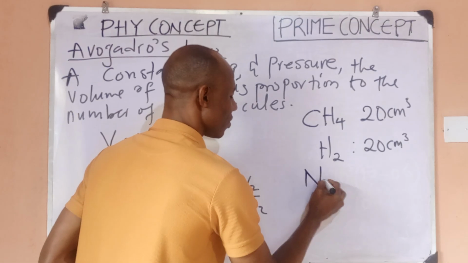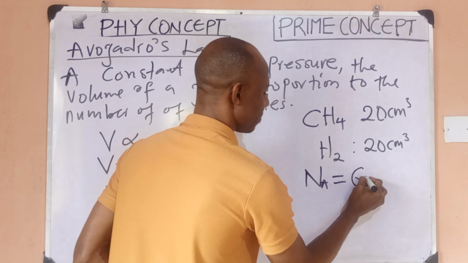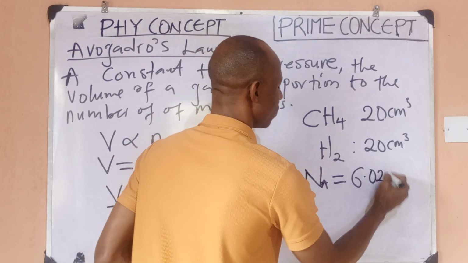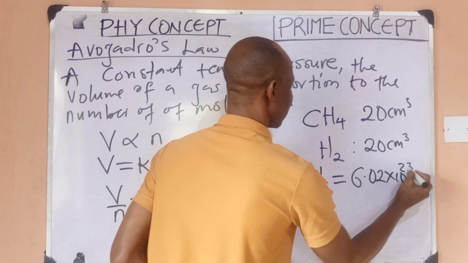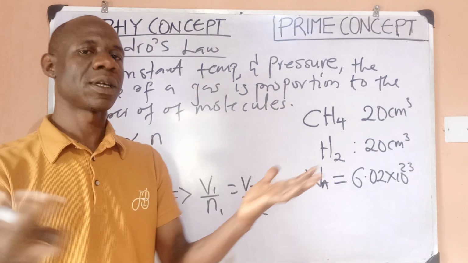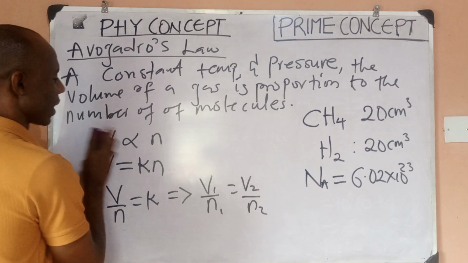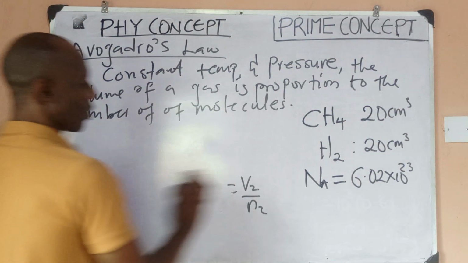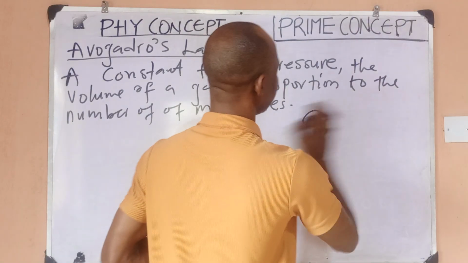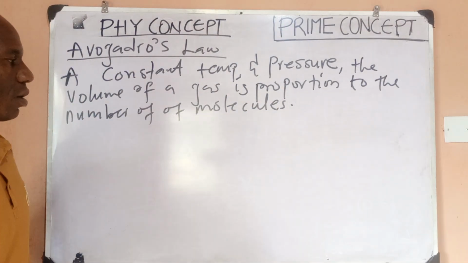The number of molecules is usually denoted like this, which is actually given by 6.02 times 10 to the power 23. So this is the number of molecules that equal volume of all gases would contain, right? Yes. So quickly, we want to point out the important deductions from Avogadro's law, right?